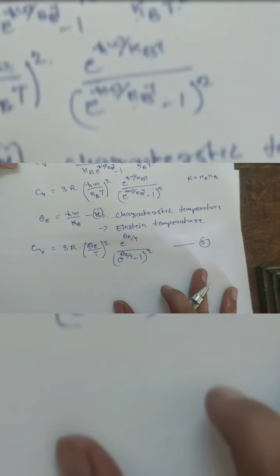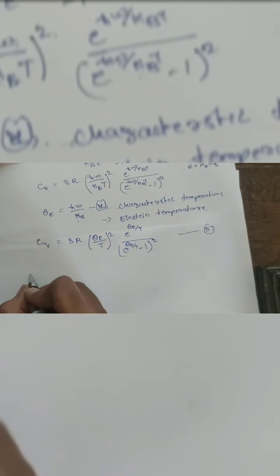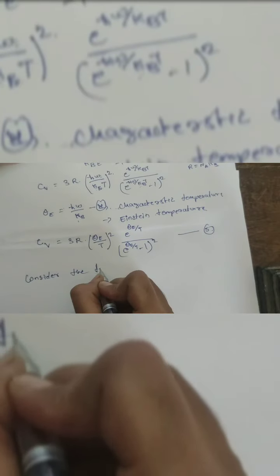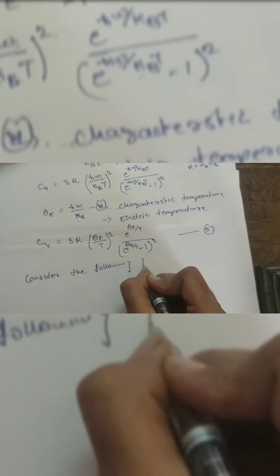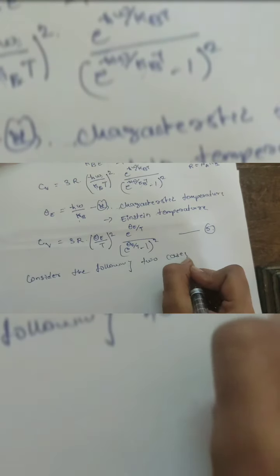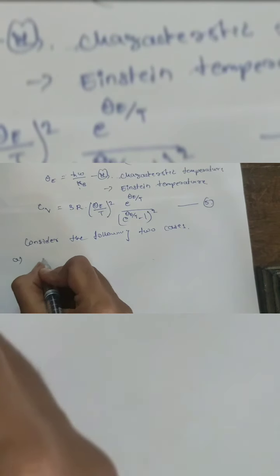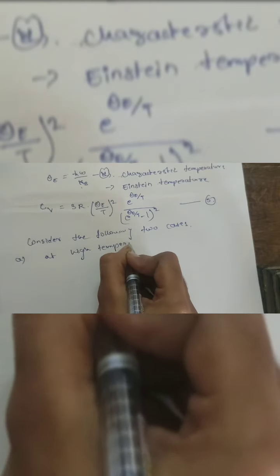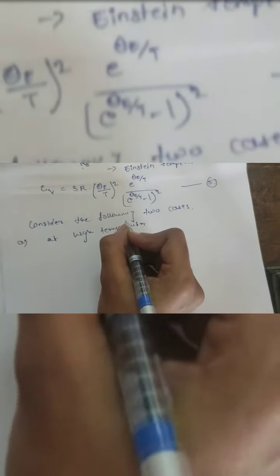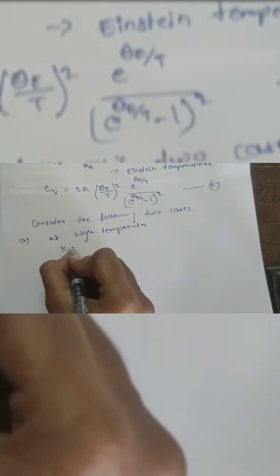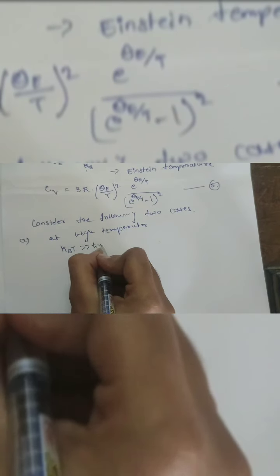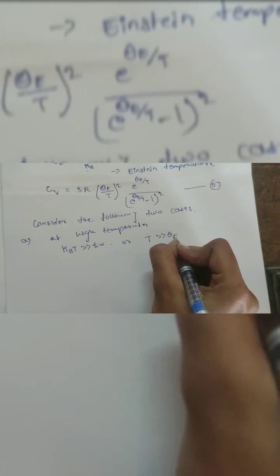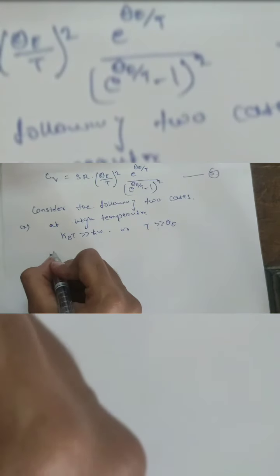Okay, now consider the following two cases. The first one is at high temperature. If the temperature is high, then k_BT is higher than ħω, or the temperature T is higher than θ_E.